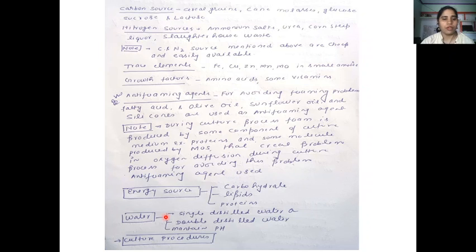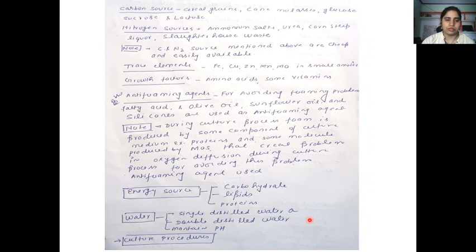And next is the water. Single distilled water can be used, or double distilled water is also used. Double distilled water is much better than single distilled water. It's also called deionized water, because the ions are removed in this water, since ions create hindrance. So we use single distilled water, double distilled water, or crystallized water also.